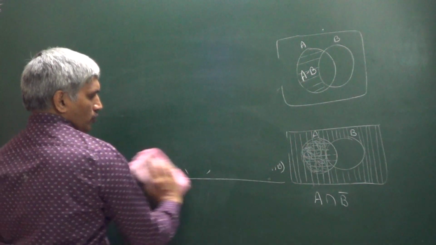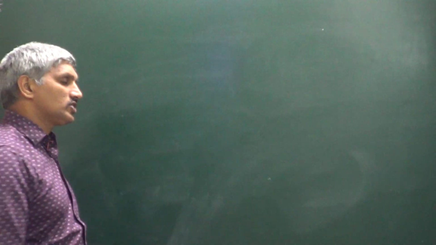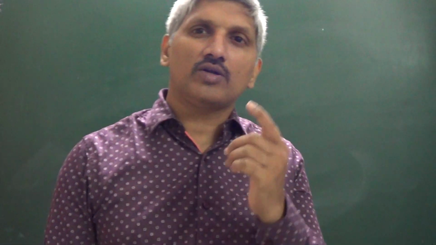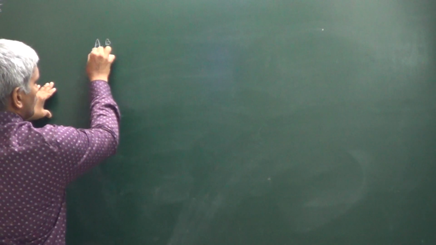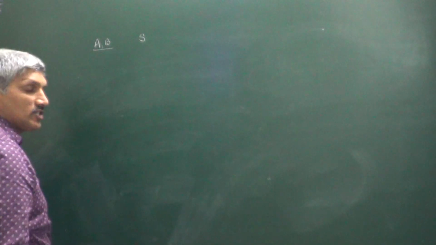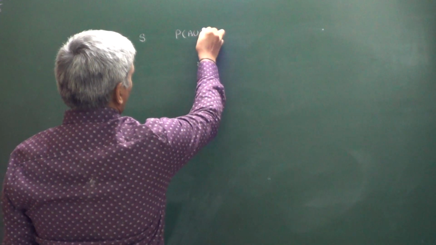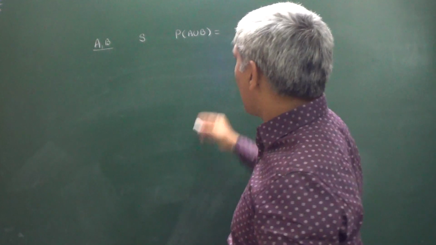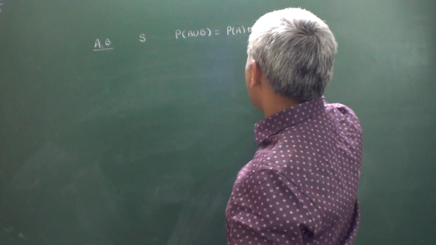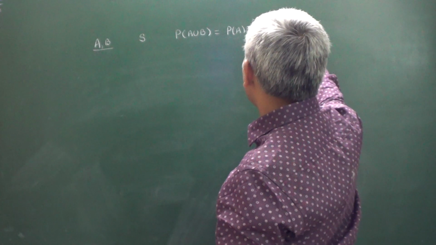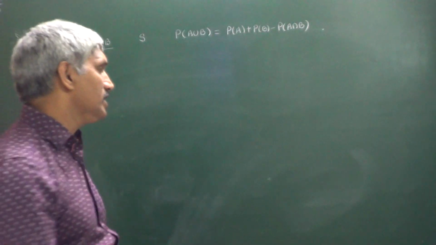Next one, you know the addition theorem on probability. A, B are any two events associated with the sample space S of a random experiment. Then P of A union B, the probability of occurrence of A or B, is equal to P of A plus P of B minus P of A intersection B.